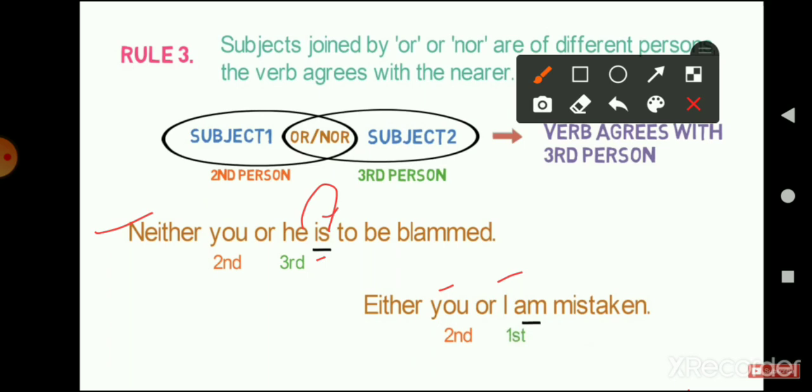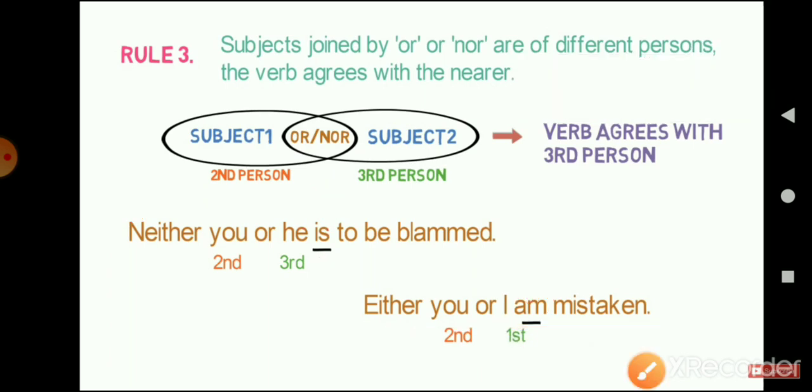The verb must agree with the first person here, because the first person is nearer to the verb. With I we always use am. So now am is used here, and the sentence is complete: either you or I am mistaken.